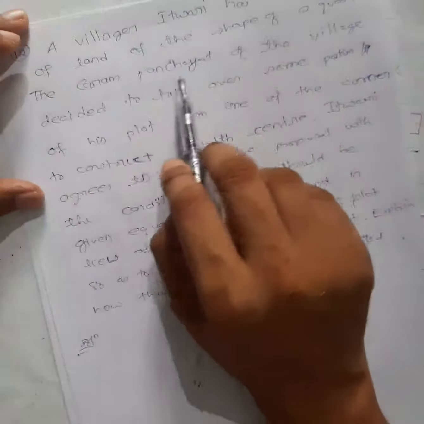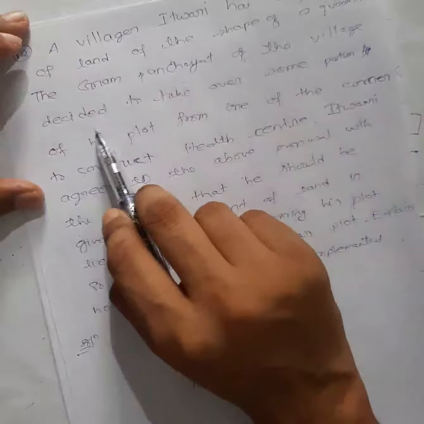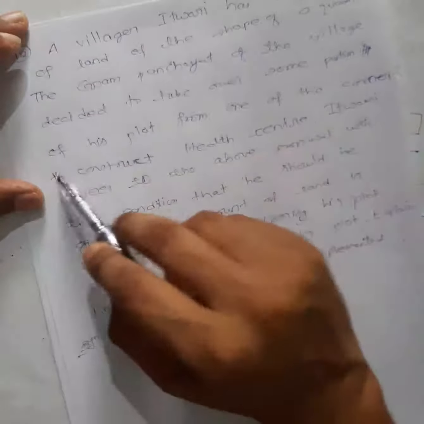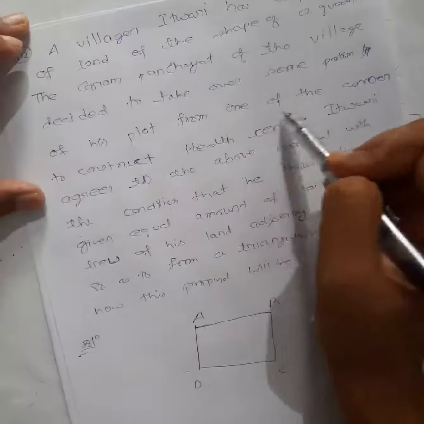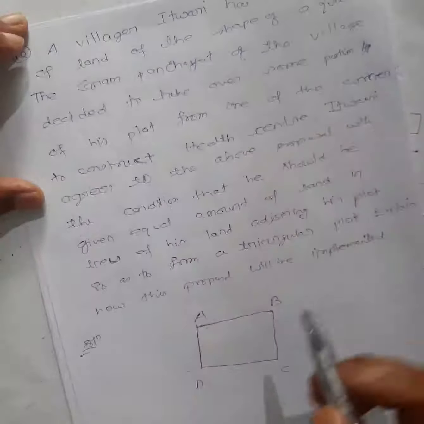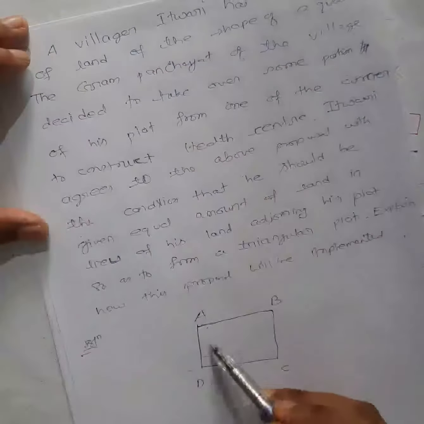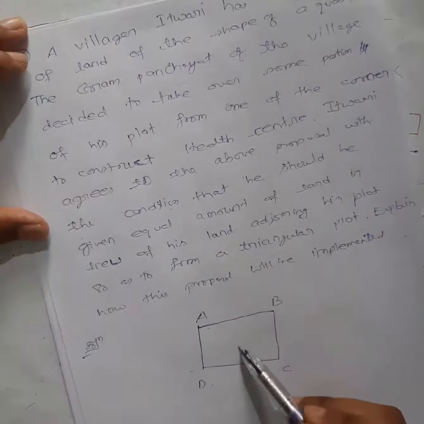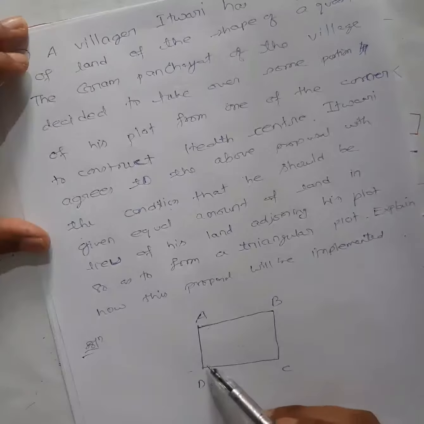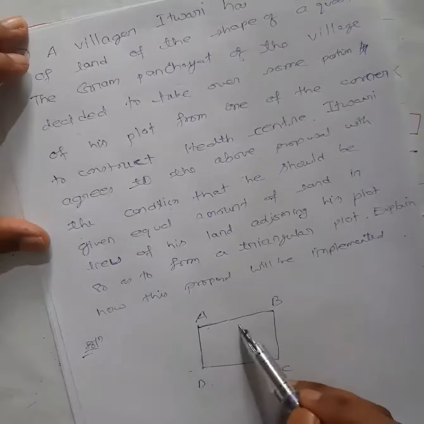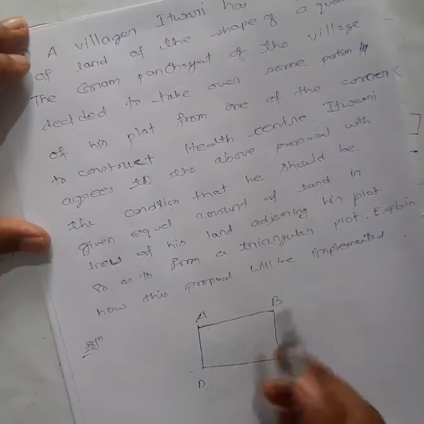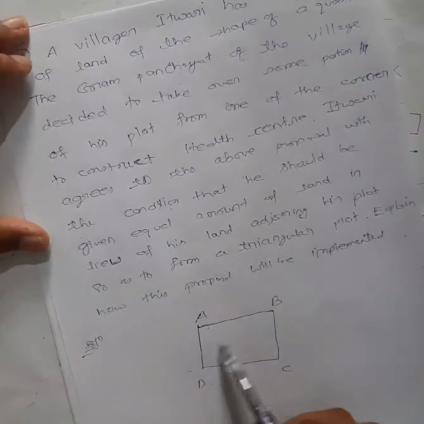Now the Gram Panchayat of the village decided to take over some portion of his plot from one of the corners. So the Gram Panchayat wanted to take a part of his plot from one of these corners. So four corners are there, right? From one of these corners, they want to take part of his land.